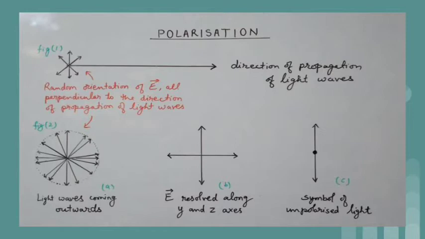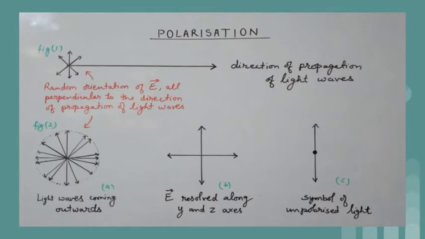You can see in diagram 1 the directions of electric field vectors of several waves are perpendicular to the direction of propagation of light wave. Now, a plane or linearly polarized light is that in which electric field vectors are restricted in a single plane. And the phenomenon of restricting the vibrations of light, that is, variation of electric field vectors, in a particular direction perpendicular to the direction of propagation of light, is called polarization of light.